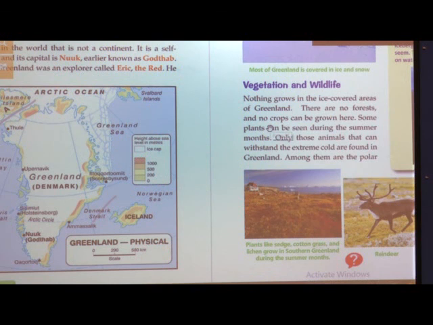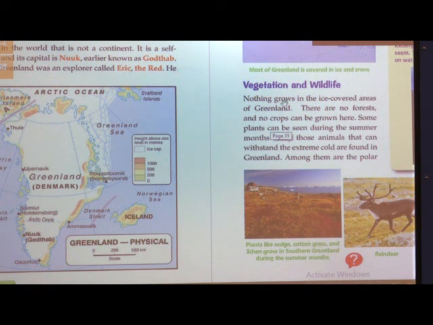Next we will come to vegetation and wildlife. As you can see, the land is all covered with snow. Will any crops or plants or trees grow there? No, it is not possible to grow crops or trees because it is all covered with snow.